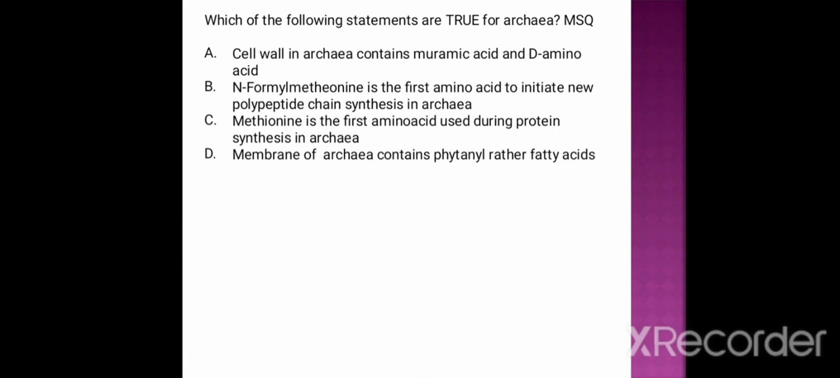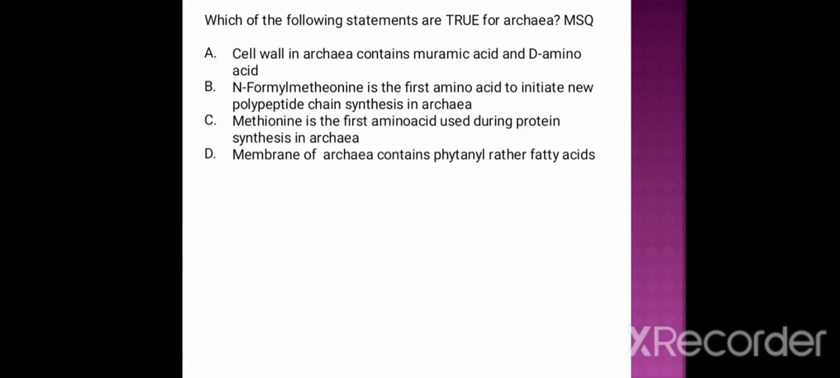Next question. Which of the following statements are true for archaea? Option A is cell wall in archaea contains muramic acid and D amino acid. This option is not correct because cell wall in archaea contains pseudomuramic acid and L amino acid. Option B is N-formylmethionine is the first amino acid to initiate new polypeptide chain synthesis in archaea. This is also a false statement because the first amino acid to initiate new polypeptide chain synthesis in archaea is methionine.